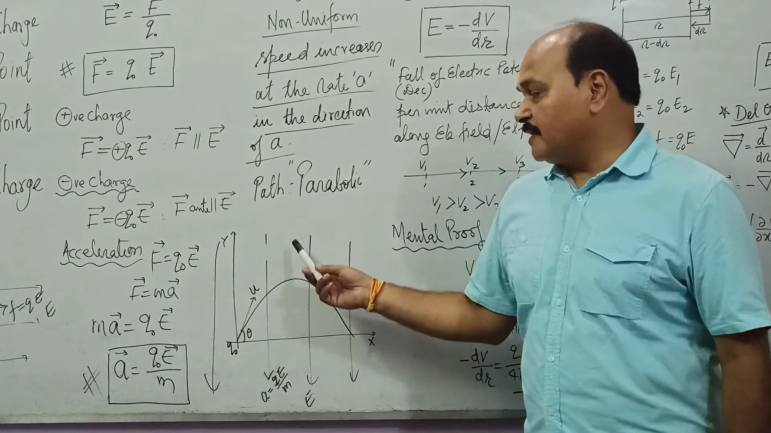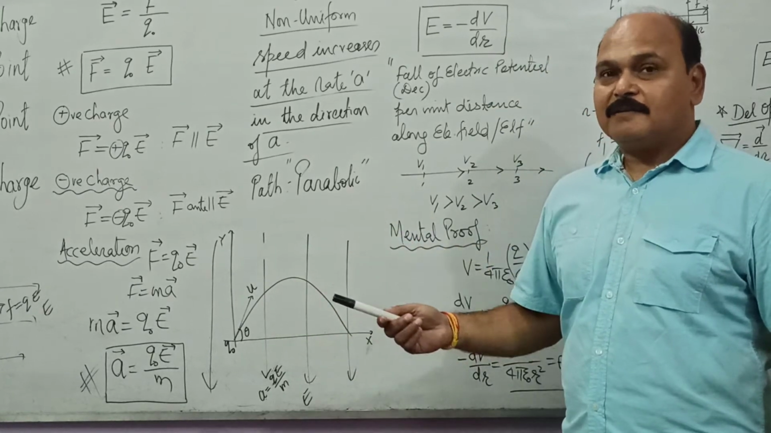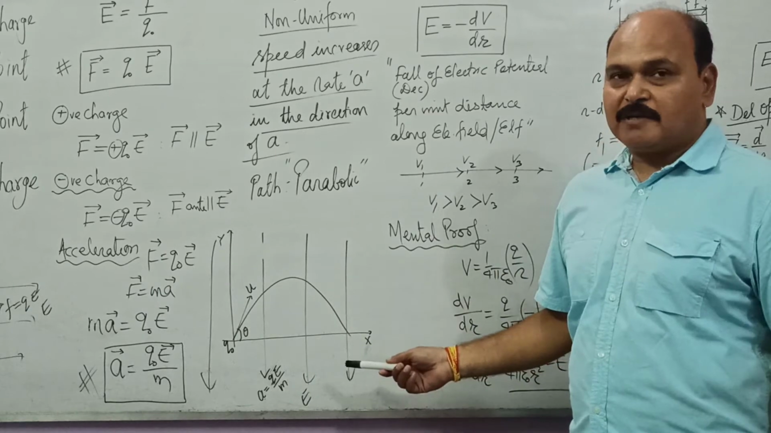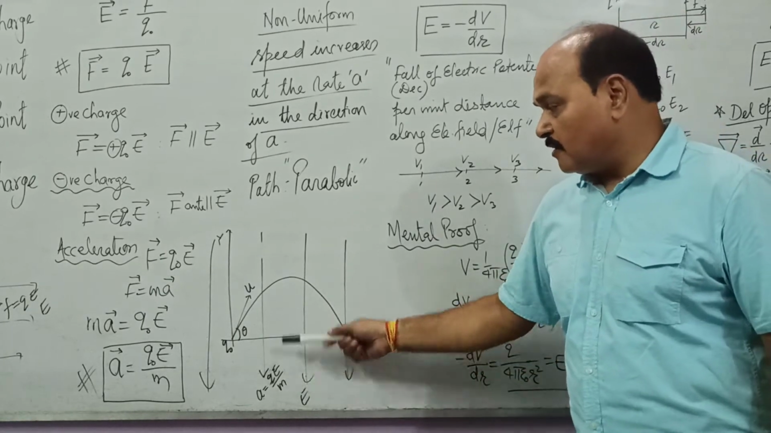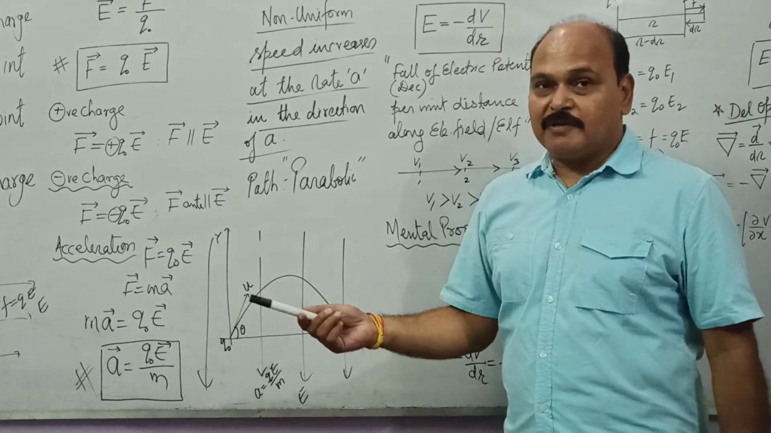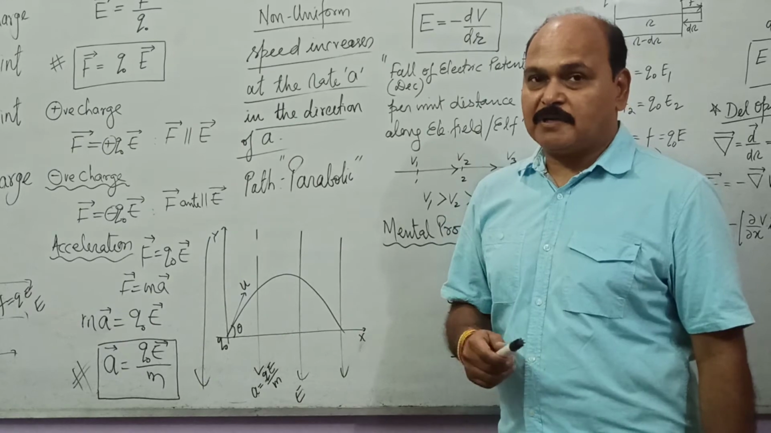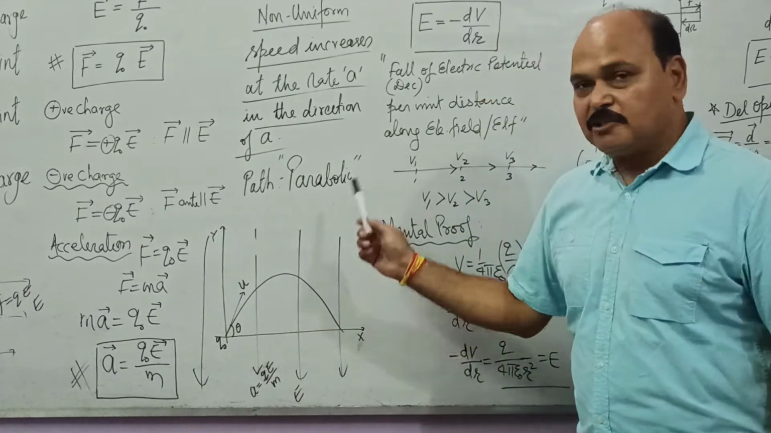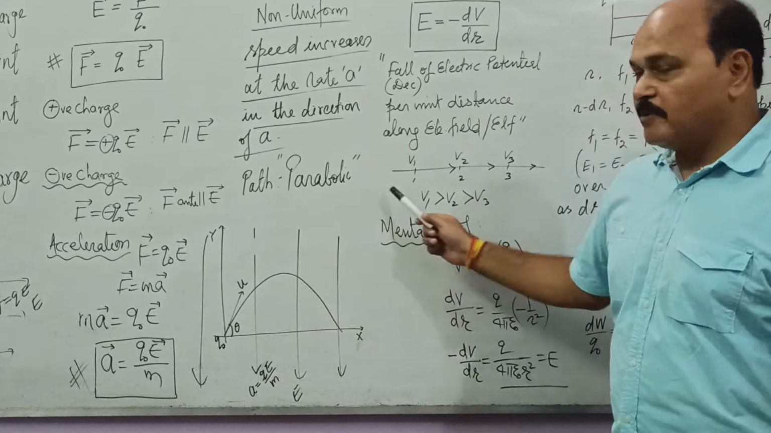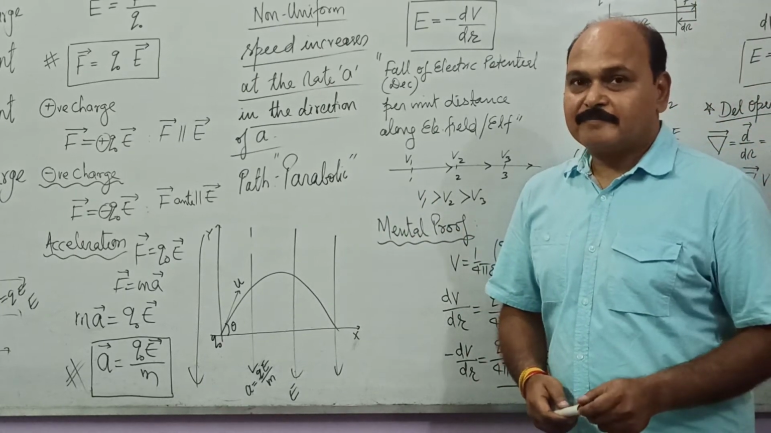If the charged particle enters at any angle other than 0 and 180, the path is going to be parabolic. If the charged particle enters along, or anti-parallel, or opposite to the electric field, the motion would remain rectilinear. It will move along a straight line path. But at any angle other than 0 and 180, it is going to move on a parabolic path, like the motion of a mass in gravity.